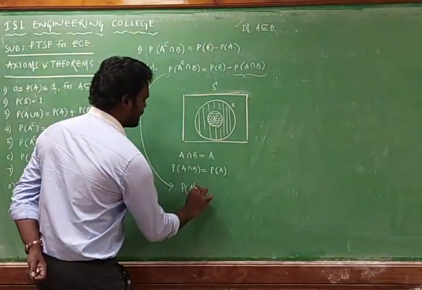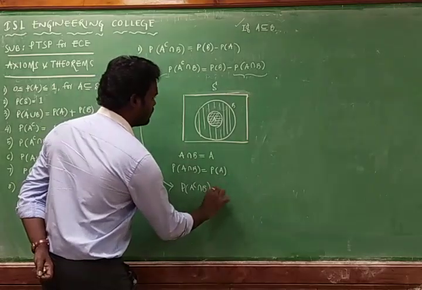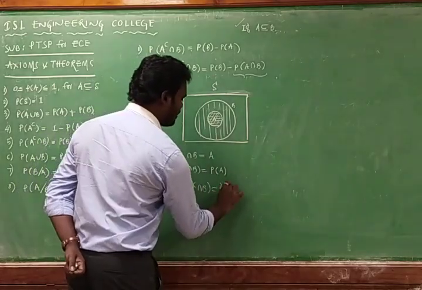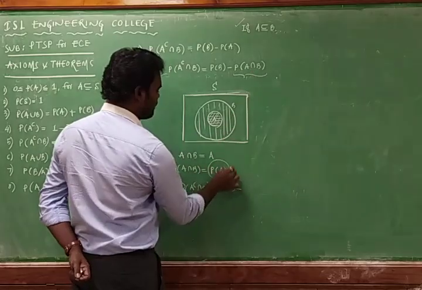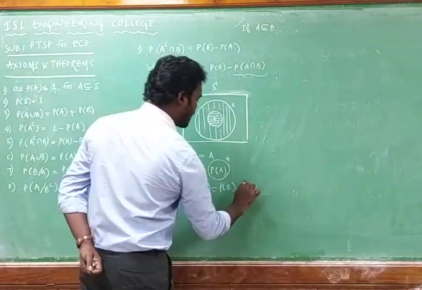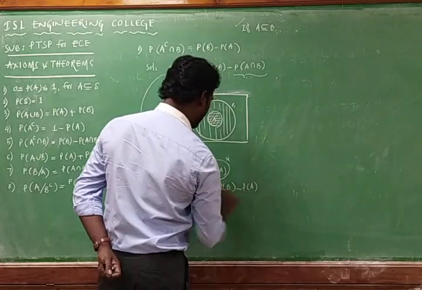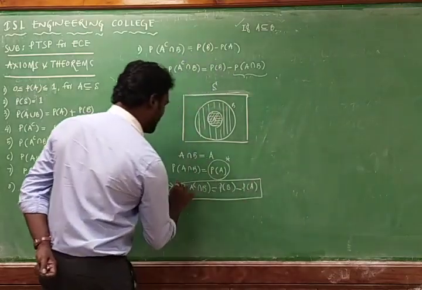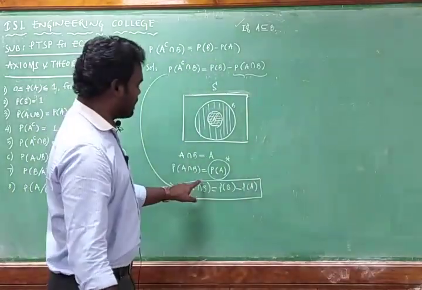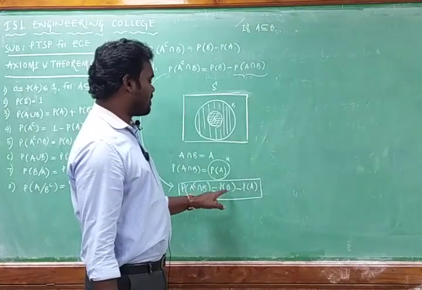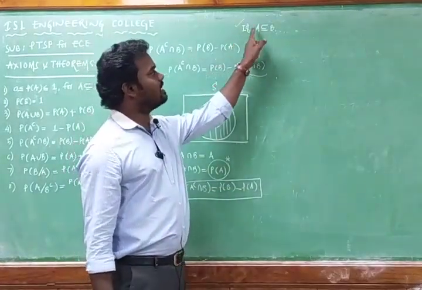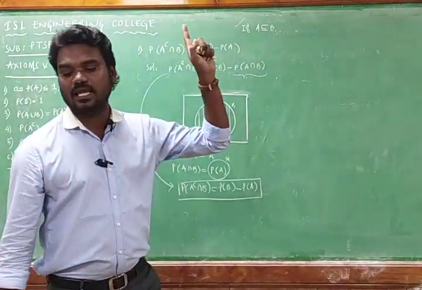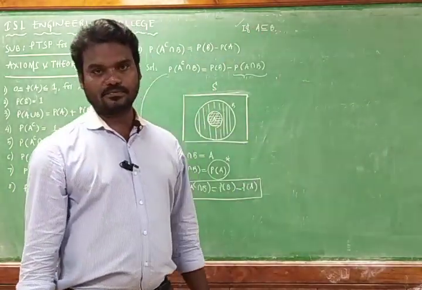So I can rewrite this equation. The probability of A complement intersection B is equal to the probability of B minus the probability of A intersection B, which is replaced by the probability of A. So we have proved that the probability of A complement intersection B is equal to the probability of B minus the probability of A, if A is a subset of B.